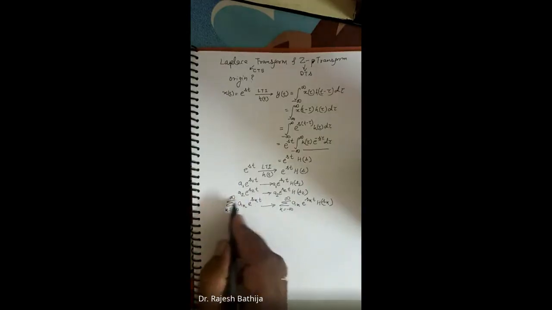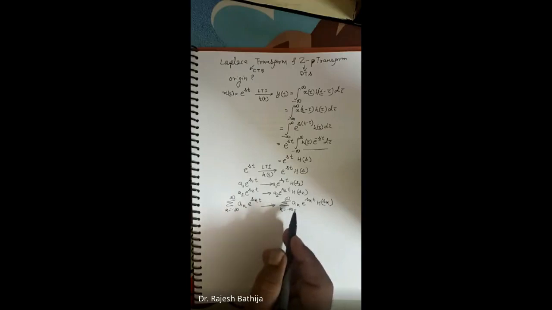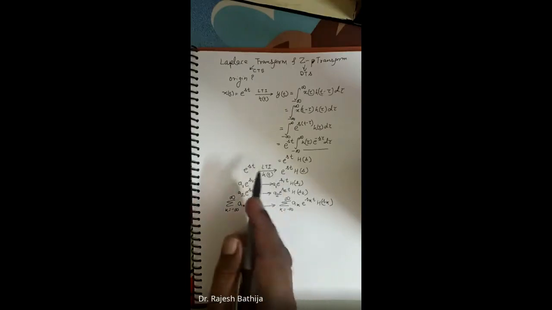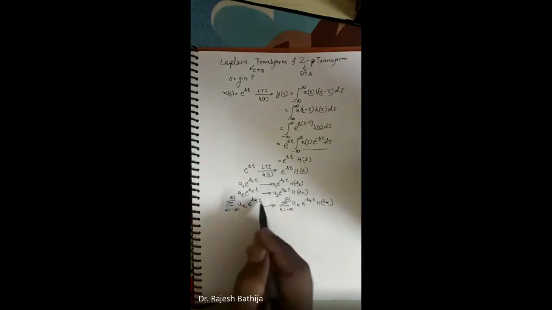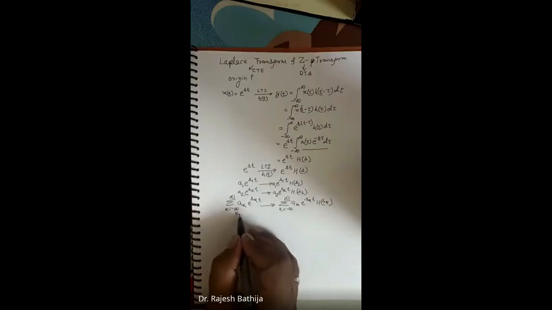Because it is a linear system. If I add individual inputs, the outputs get individually added, because it follows the superposition theorem. So it is a linear system, and it follows this property, right? Now, this is nothing but the Fourier series.